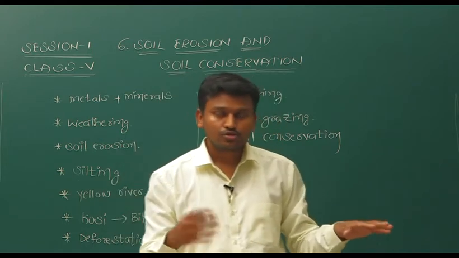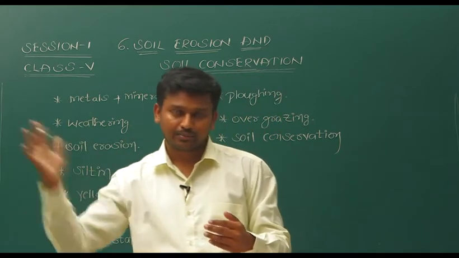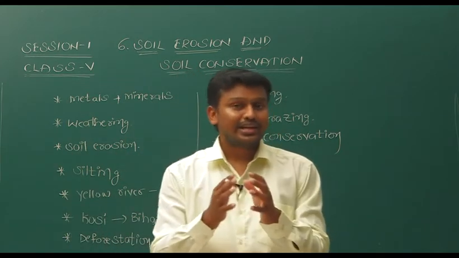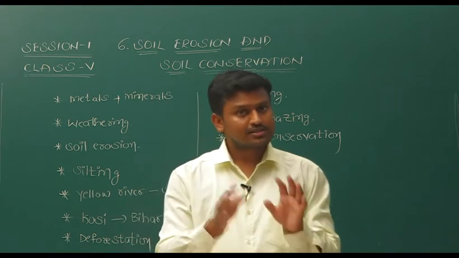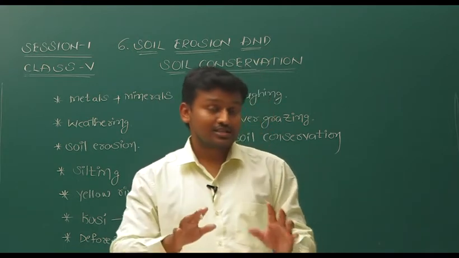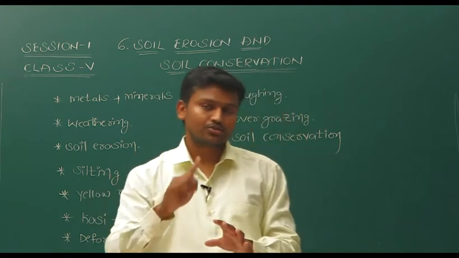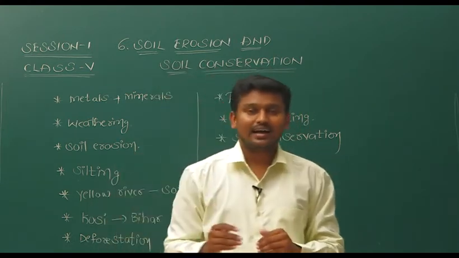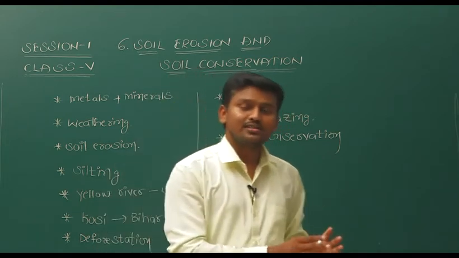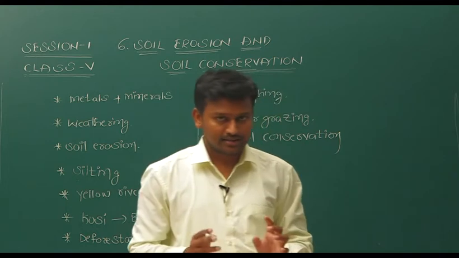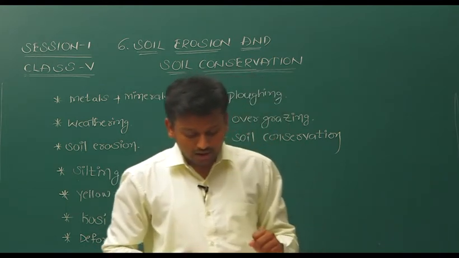If they graze in different places, some plants will still be present in that area, and they can control the soil erosion. So animals should not be allowed to graze regularly in one place. By using this method we can control soil erosion.